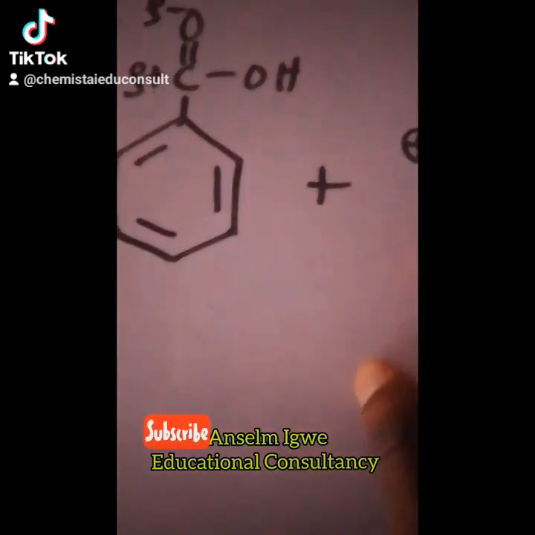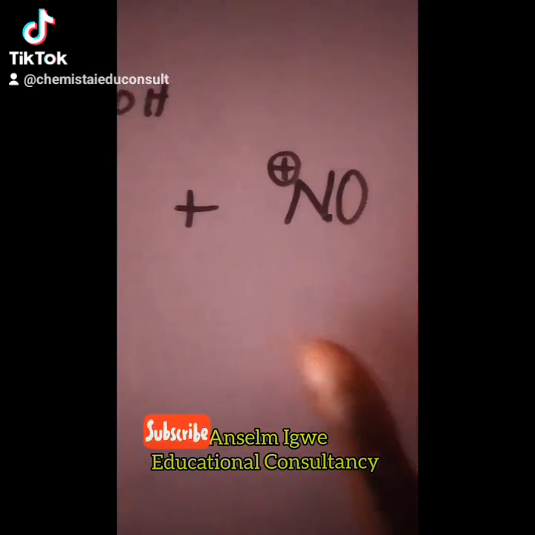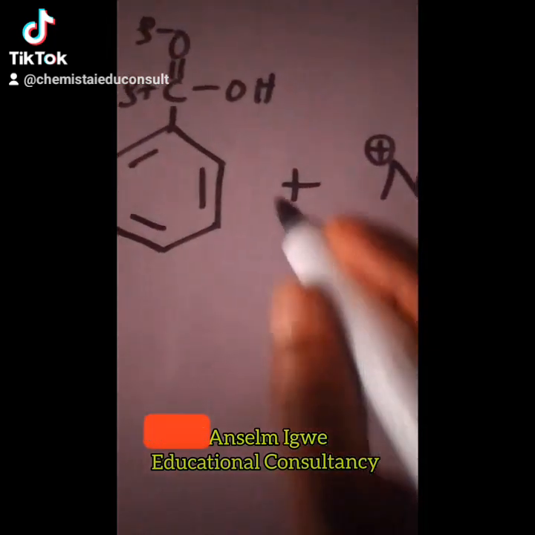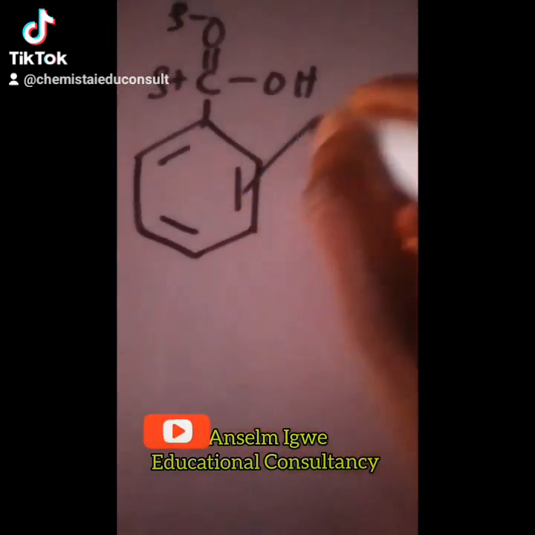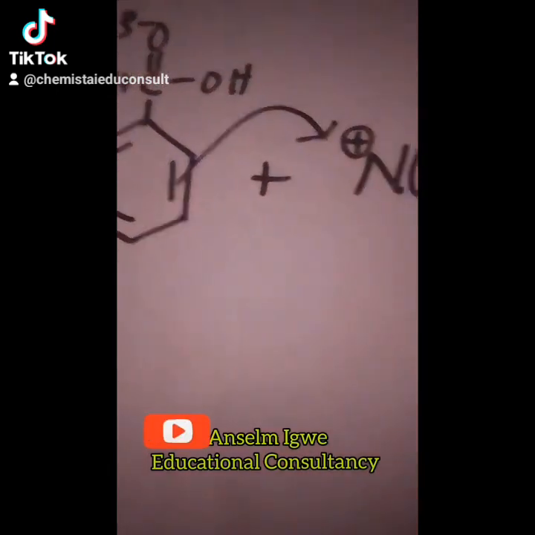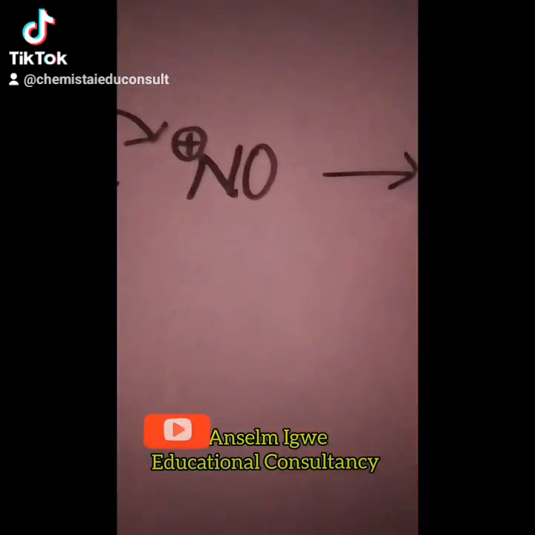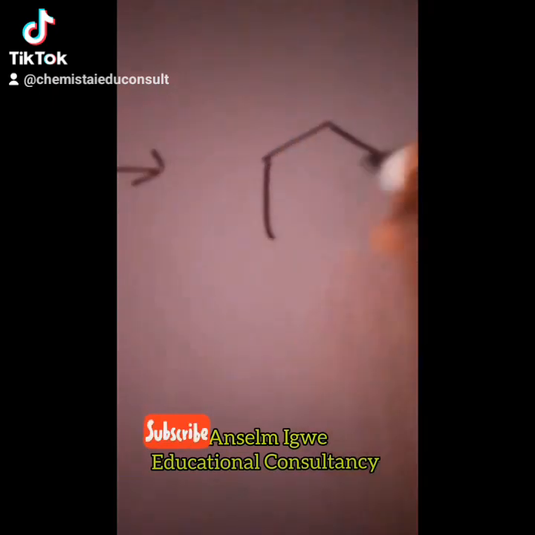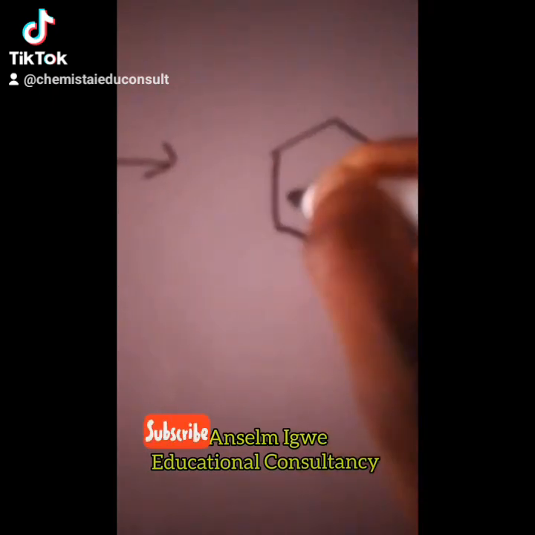But the NO2 will come in the form of NO2+, the nitronium ion, which has a positive charge. So this pi electron moves into this positive charge, and it will break, and we have a canonical structure. We have this canonical structure.